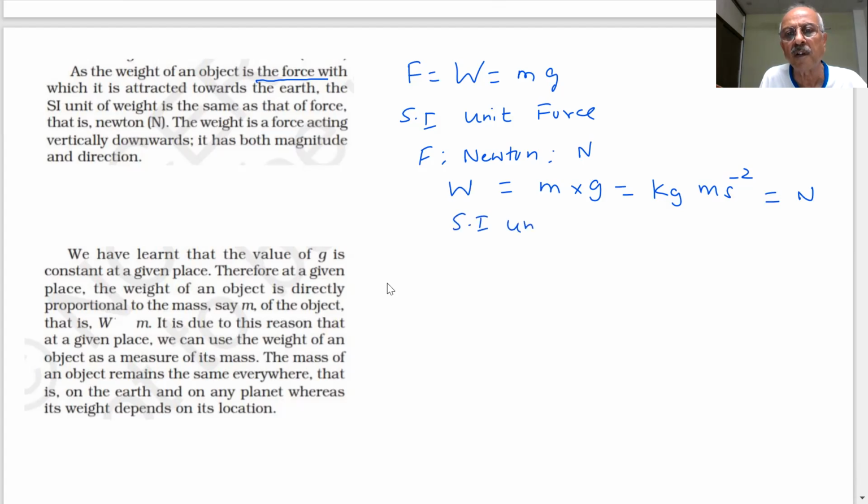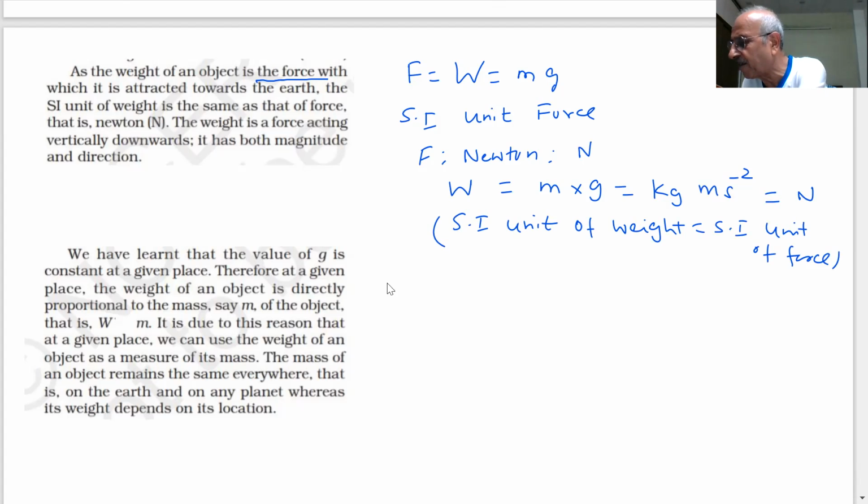The SI unit of weight is the same as the SI unit of force. Both are equal. The SI unit of weight and the SI unit of force are equal.